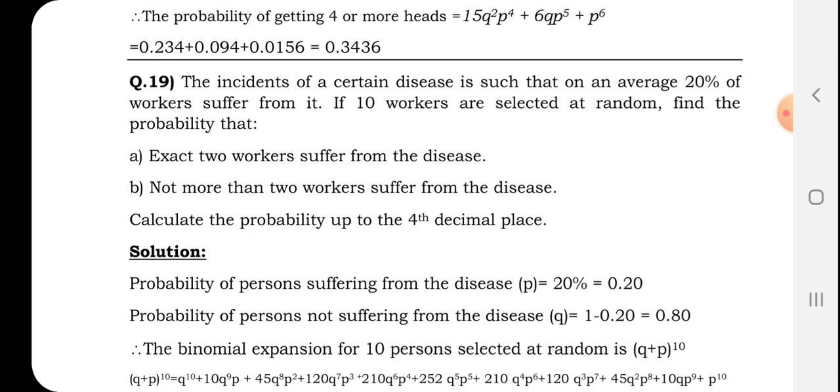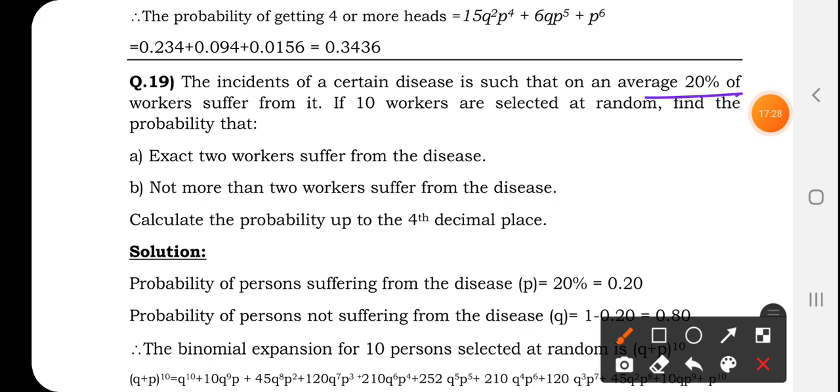Next question is, the incidence of a certain disease is such that on an average 20% of the workers suffer from it. In this case they have given the chance because we don't know the disease. When they talk about a head, cards, or dice, we know the possibility. While throwing a die, we know the possibility of getting a 1, 2, 3, 6: all sides are 1 by 6. We are sure. But in the case of this disease, we are not aware, so we have to take the information they are giving.